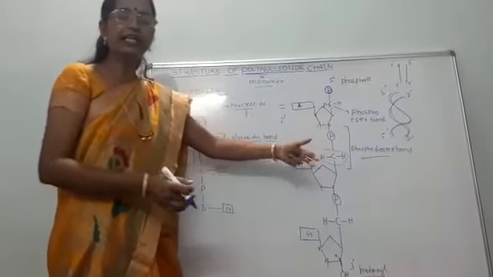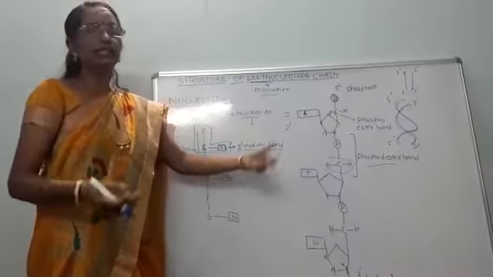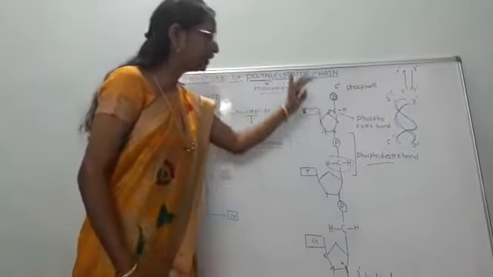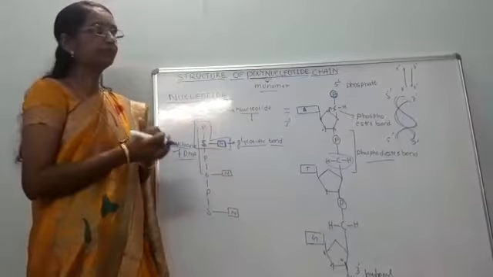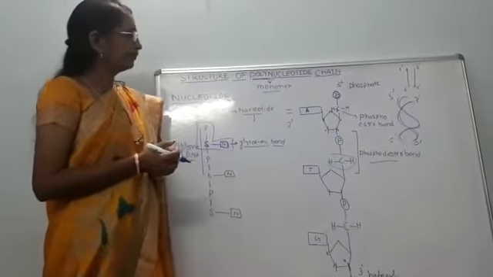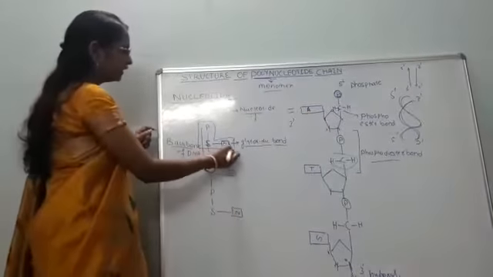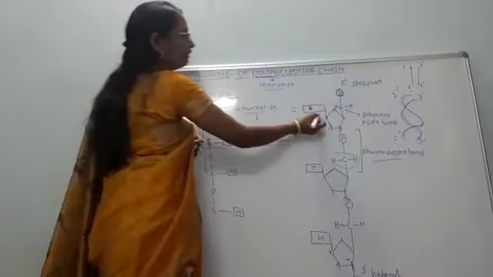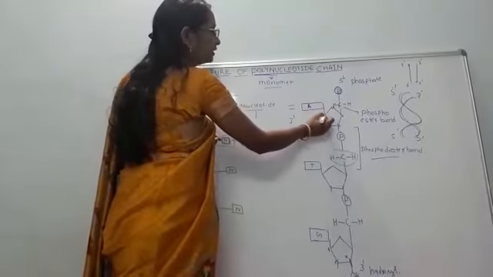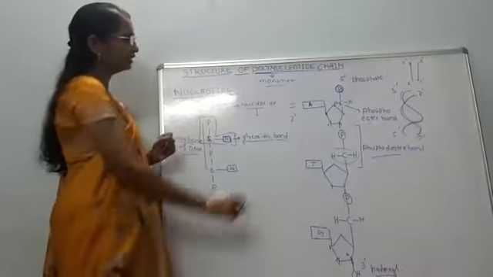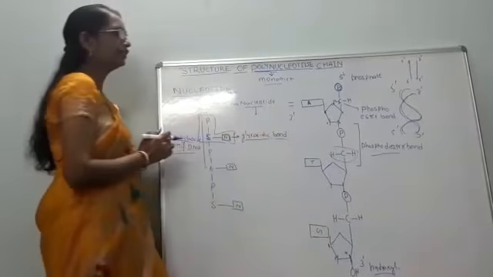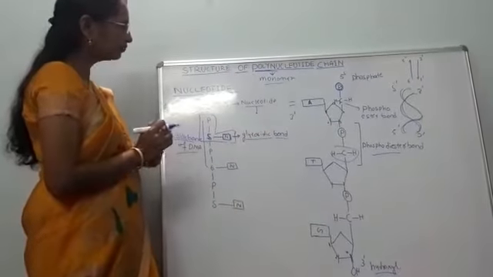Dinucleotide, trinucleotide, tetra, penta, poly, like that. So a polynucleotide is formed by phosphodiester bonds. As well as that, there is another bond known as glycosidic bond, which is formed between the nitrogen base and the sugar. Thus the structure of the polynucleotide chain is understood.